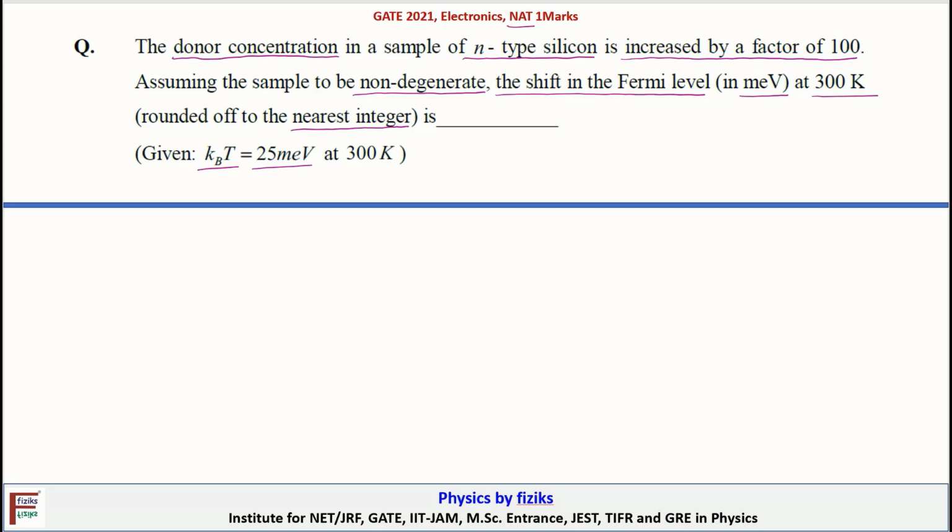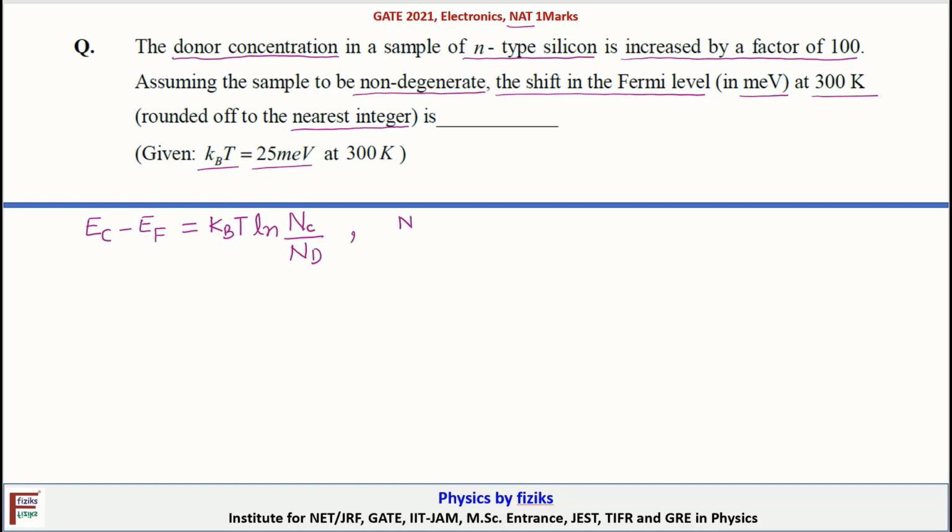So, the position of the Fermi level with respect to the conduction band edge, that is Ec minus Ef, will be given by KbT ln Nc by Nd.